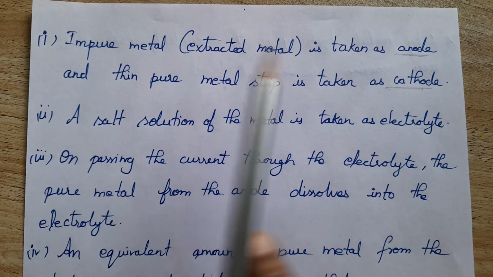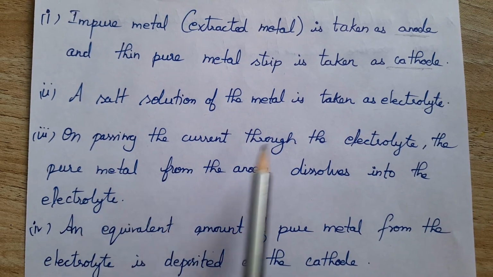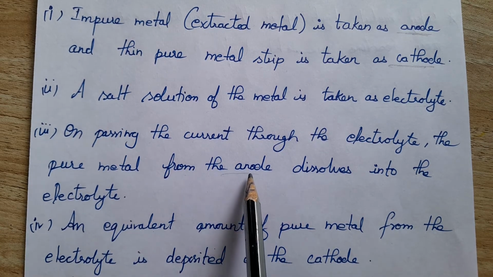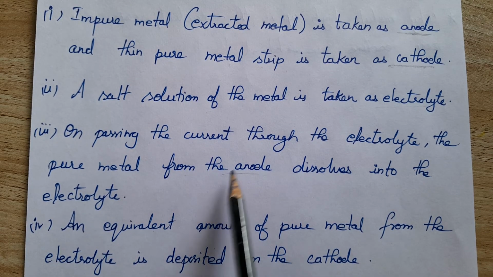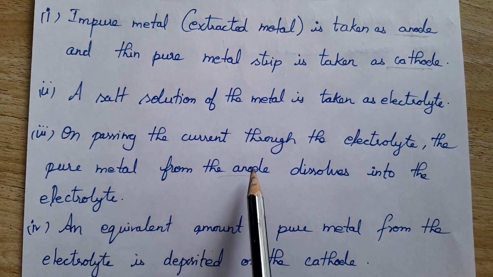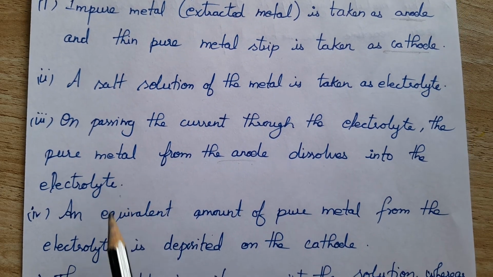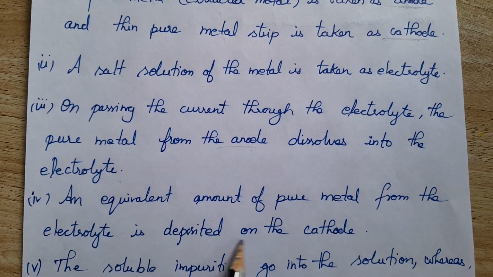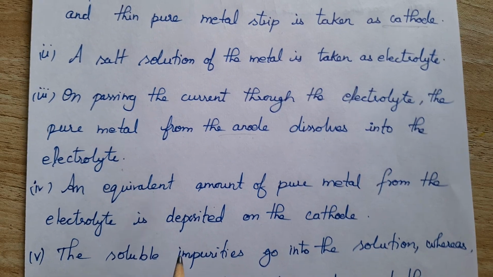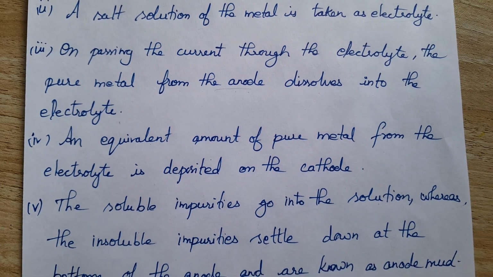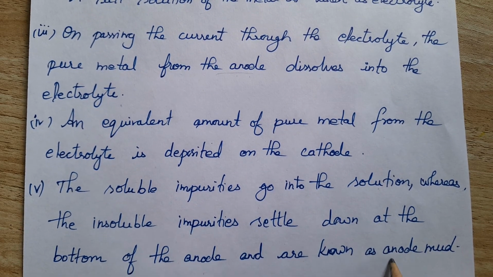On passing the current through the electrolyte, the metal from the anode dissolves into the electrolyte, and an equal amount of pure metal from the electrolyte is deposited on the cathode. The soluble impurities go into the solution, whereas the insoluble impurities settle down at the bottom of the anode and are known as anode mud.